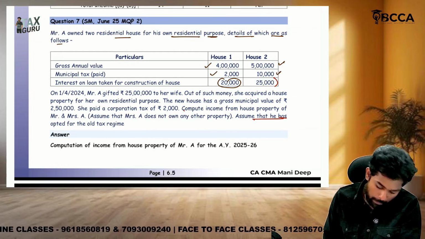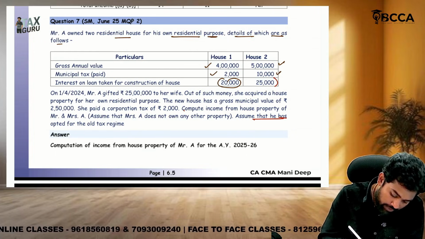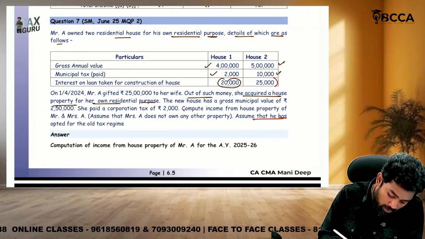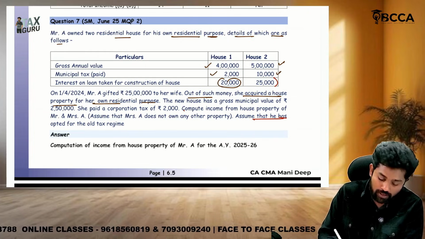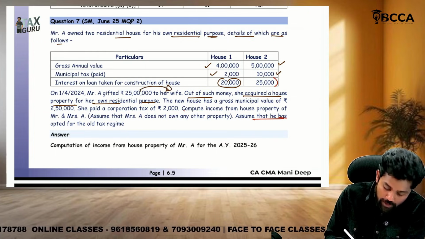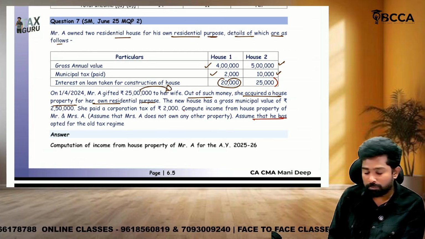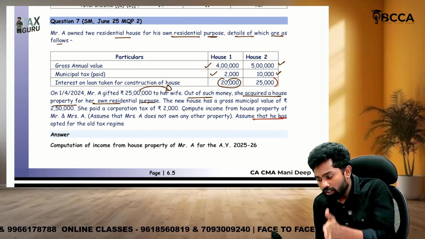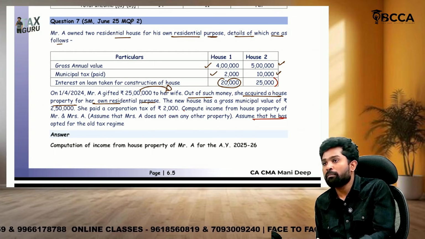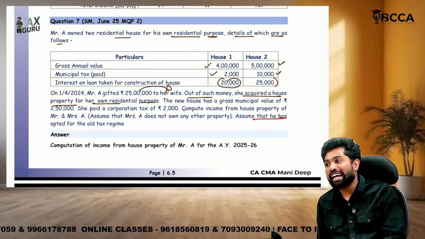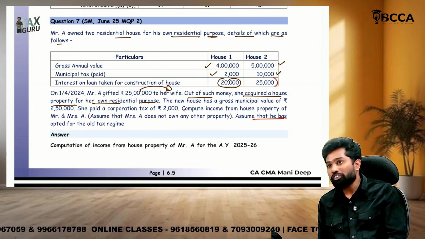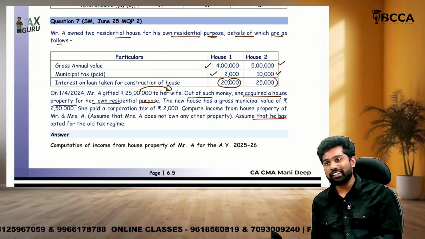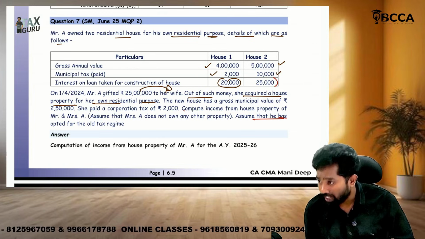2 houses. Okay, then he gifted 25 lakhs to his wife, and then out of such money she acquired a house property for her own residential use. Sir, when he gifted money to his wife, and with that the wife purchased house property, under the clubbing provisions, where any money is transferred to a spouse for inadequate consideration, and that spouse invests it anywhere, if she earns any income from that, it also has to be clubbed in the hands of the husband only.